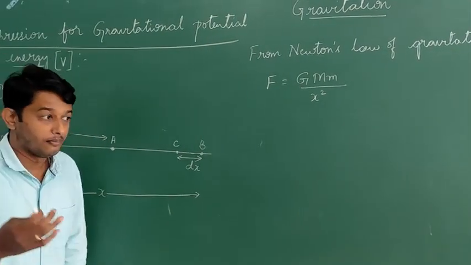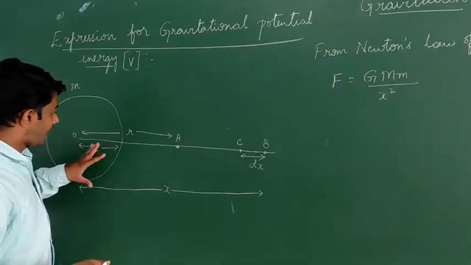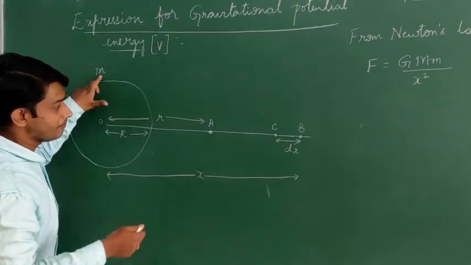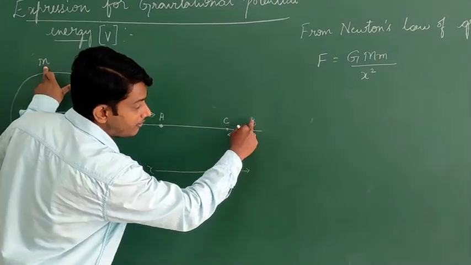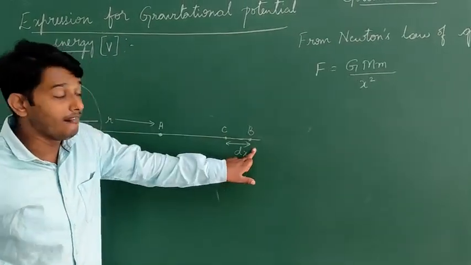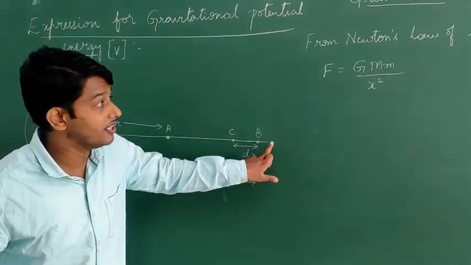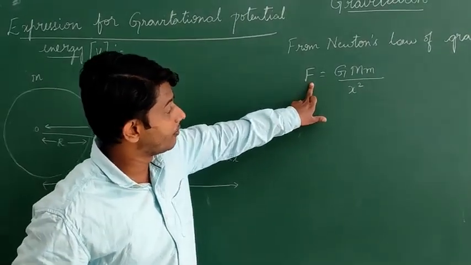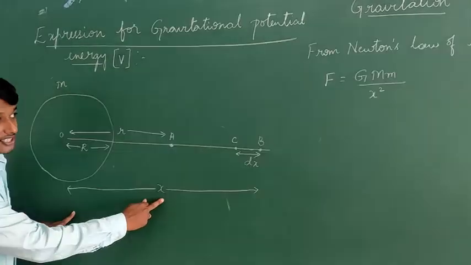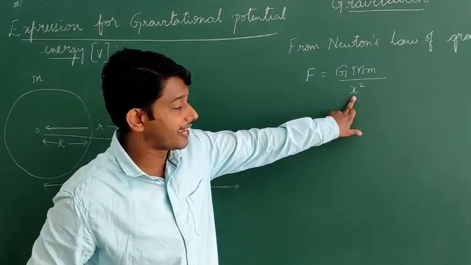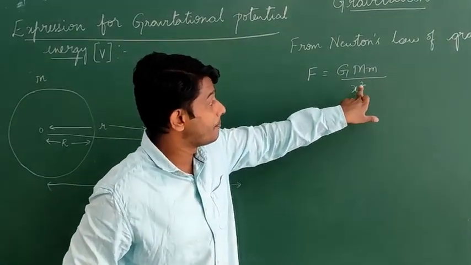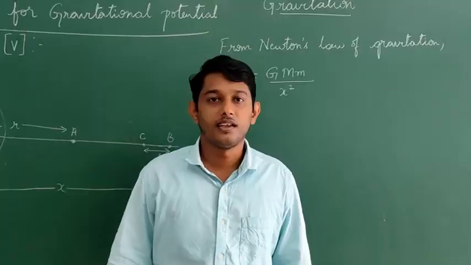We know this because we have a body, our Earth, which has a mass M, and we have also placed a particle at the point B, which has a mass small m. So the force between them will be GMm by the distance, which is x, so x squared. So F is equal to GMm by x squared.